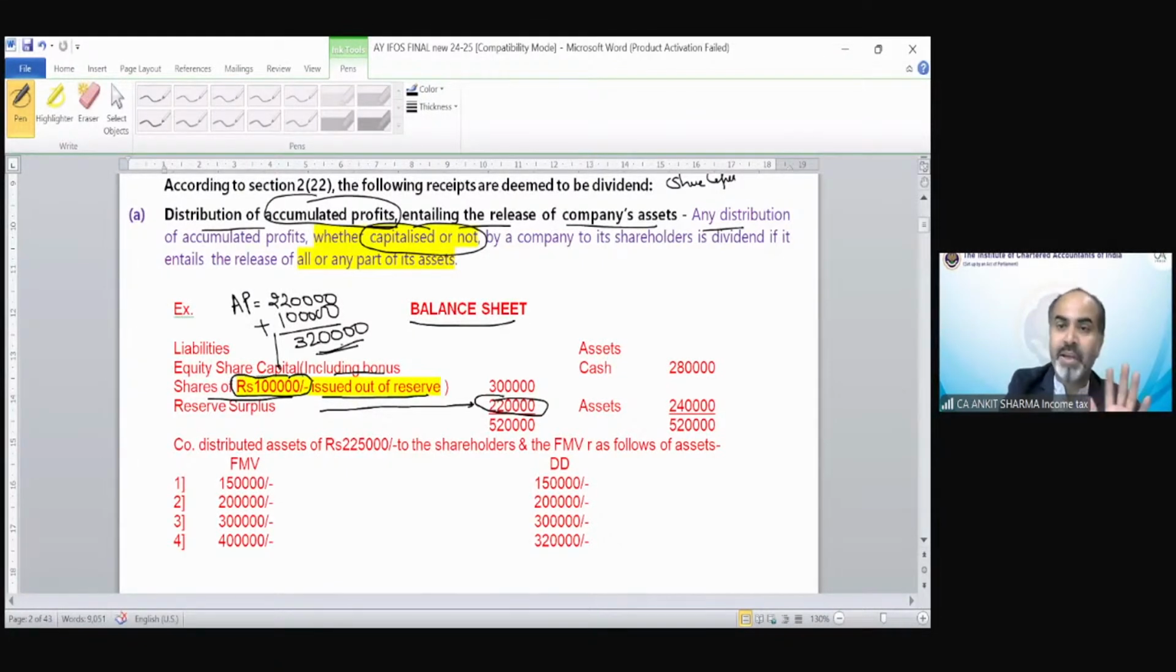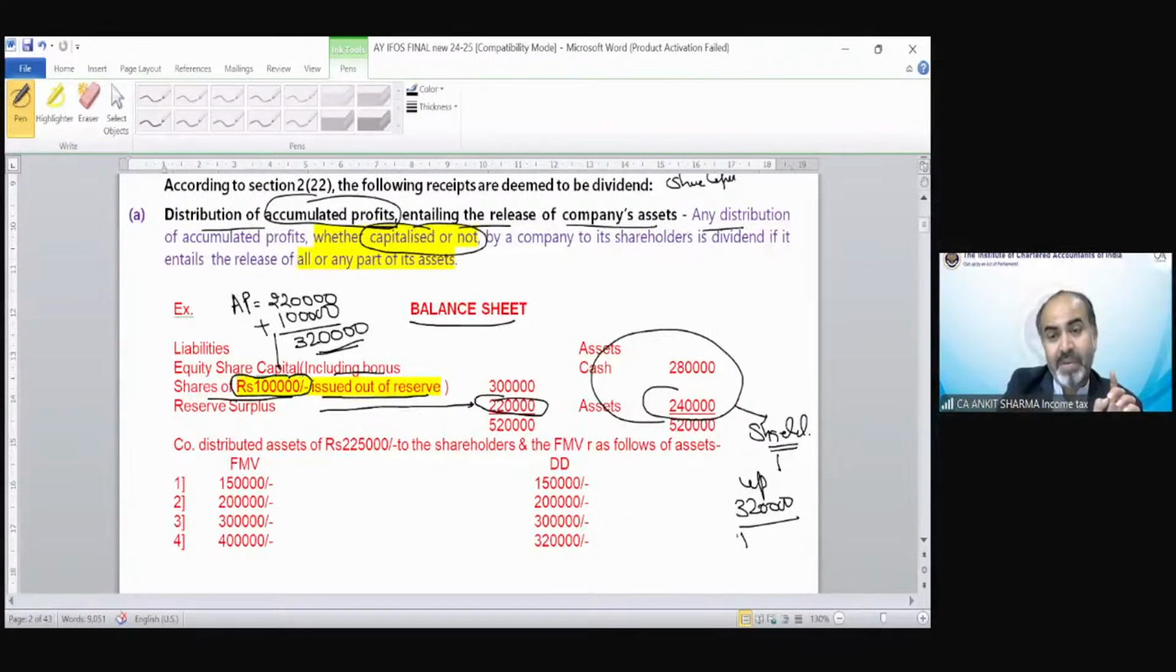Understood? Clear? Now the provision says, if the company distributes any asset, so the company is having these assets. If the company distributes any asset to its shareholder, then up to accumulated profit, that means up to 3,20,000, that amount could be treated as deemed dividend. We have the solved example. Suppose the company distributed assets of 2,25,000. Out of the company assets, 2,25,000 has been distributed to the shareholders.